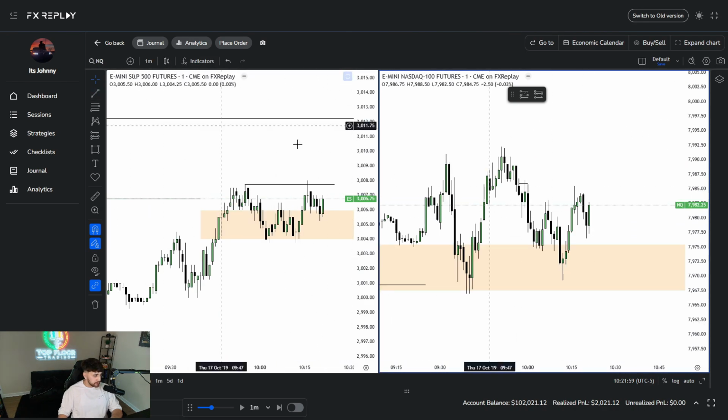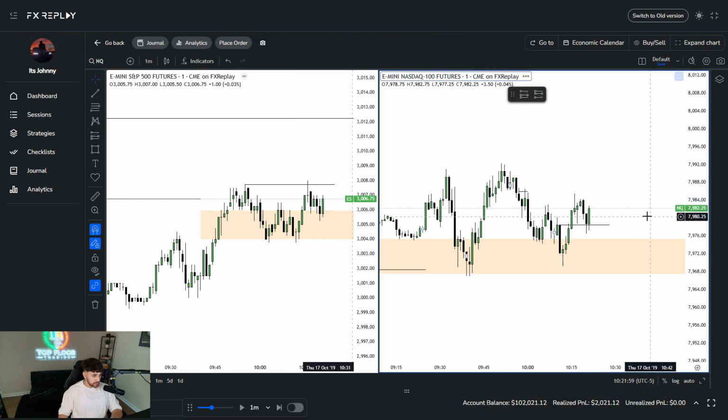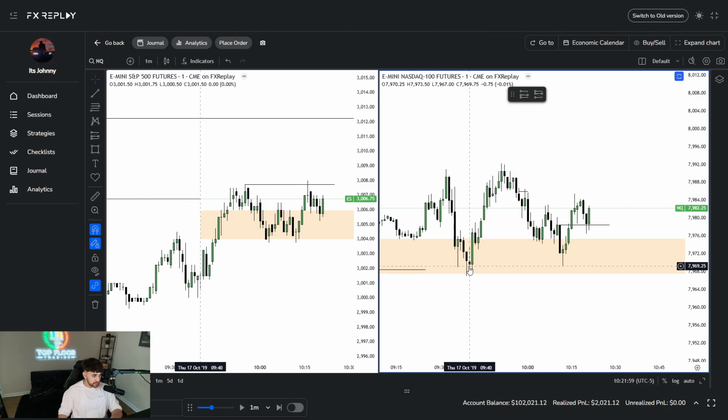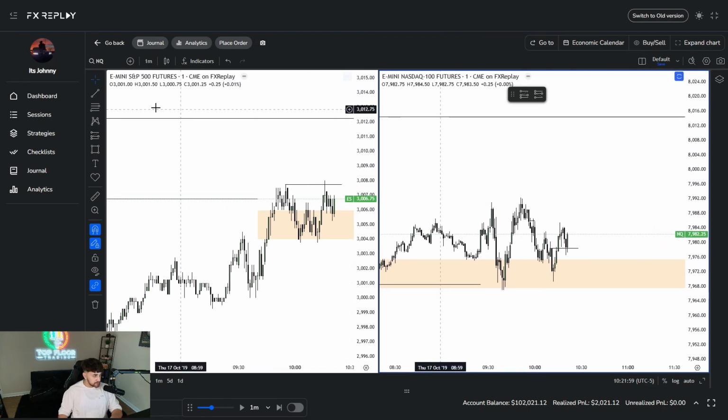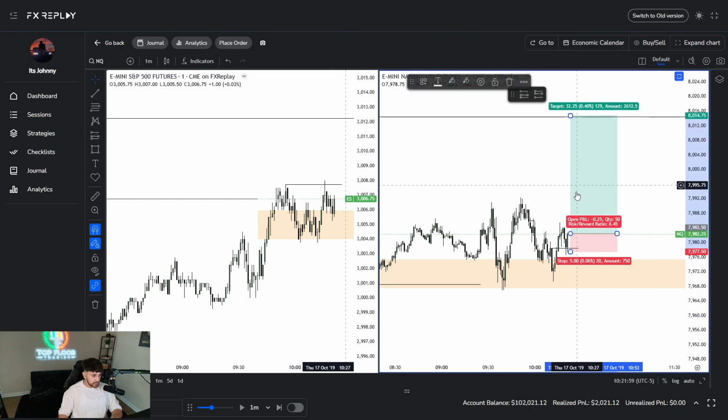All right, so I'm going to go ahead and enter long on NQ right here. We have another little CISD right here, but the main CISD is right over here. So I'll just go ahead and enter long right here and we can aim for this high.